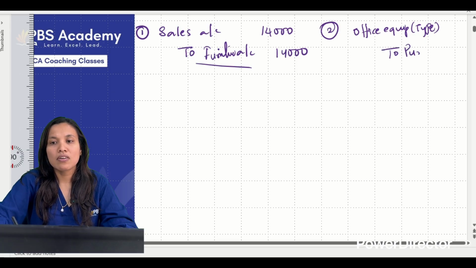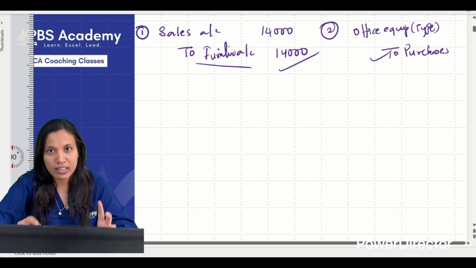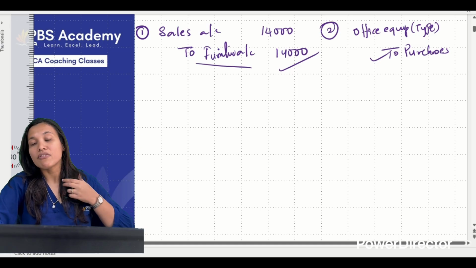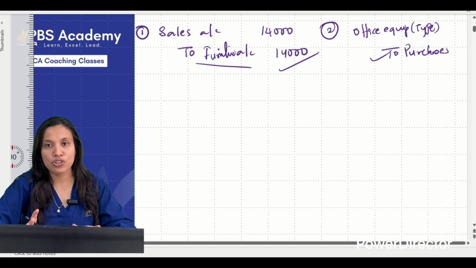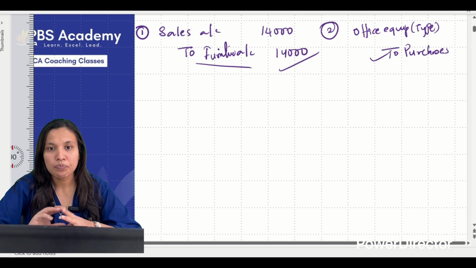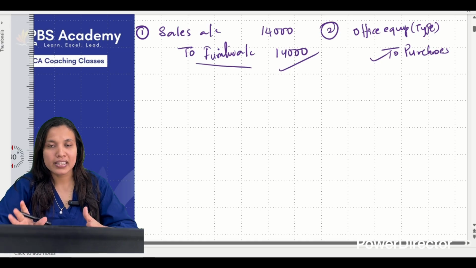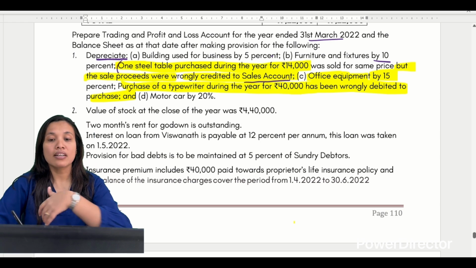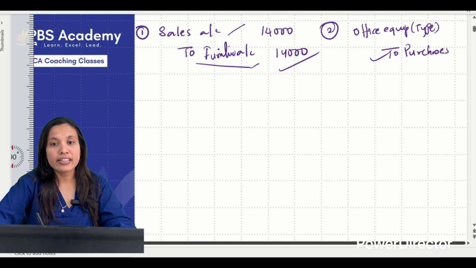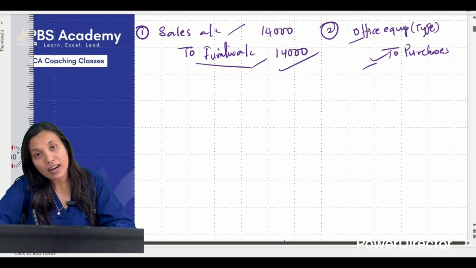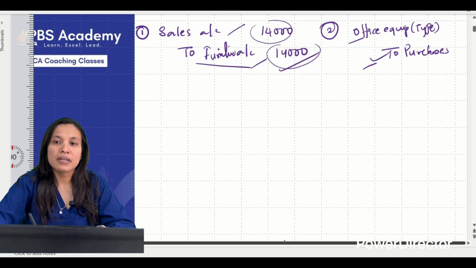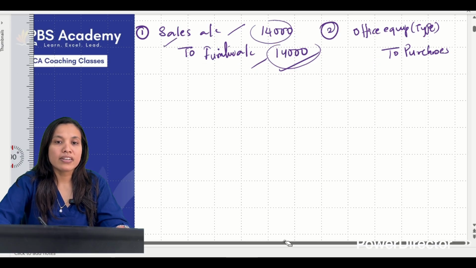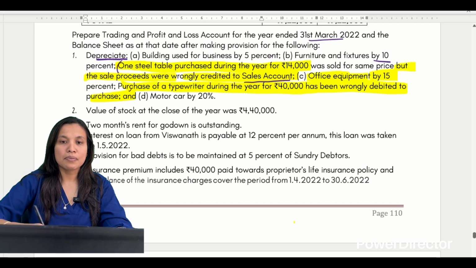Two, what is wrongly done? Purchases. This rectification entry, if you are confused, go and refer to our rectification of entries, where we have discussed in detail how this particular entry comes. By now you should be very thorough with these entries. Clear? See, half the problem we are solving now only. In these rectification entries, the accounts which are affected, when we prepare those accounts, we have to consider this. Sales account, furniture account, office equipment, purchase account, these accounts will be affected. So the adjustment must be done in those accounts.